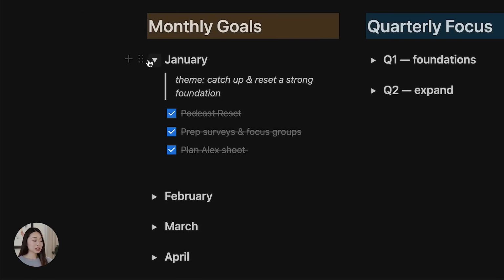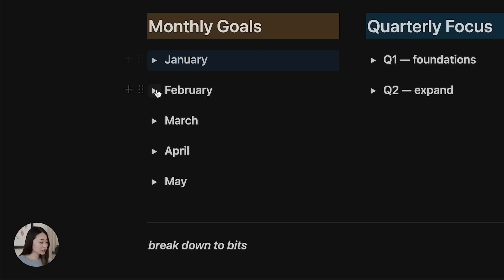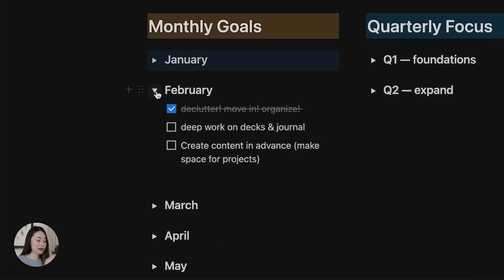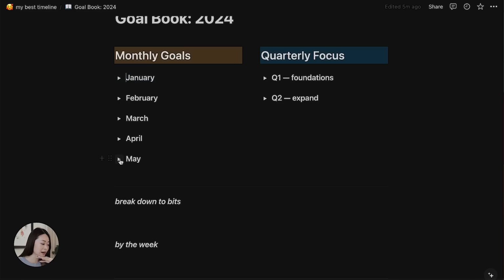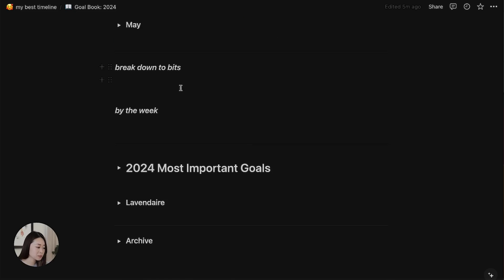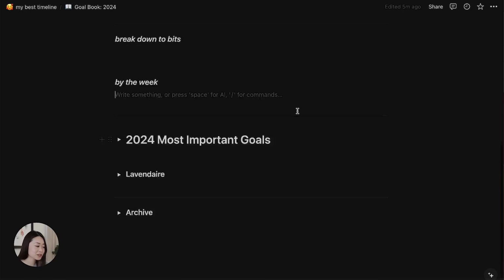And if I reach the goal, I'll check it off. If I don't reach the goal, I don't check it off, and then I might move that goal to the next month. And on my weekly template, I actually have my monthly goals on the top as well. So this is kind of copied from that. Down here, I really haven't used this, but I just have space for breaking down your goals here. I mean, just use this how you like.